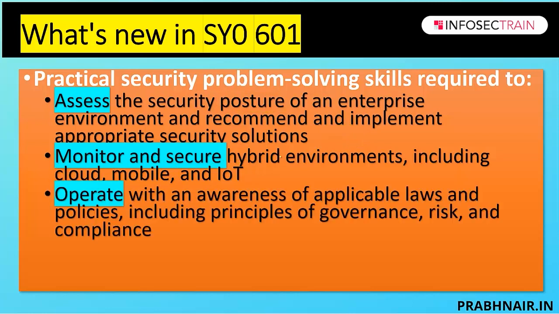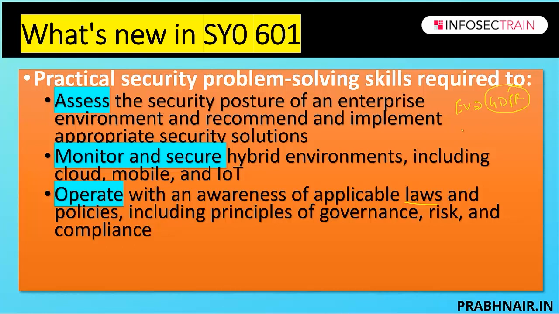The third is called operate. Once you monitor and secure, you find some gaps. So we try to understand what laws we have, because by the end of the day, organizations drive their business as per the law. If I'm doing business in Europe, the biggest privacy compliance I need to abide by is GDPR.